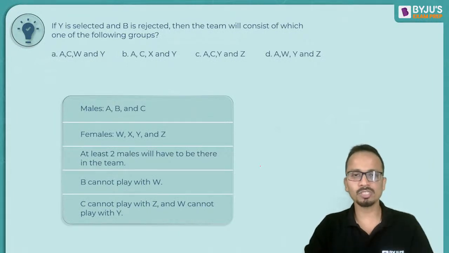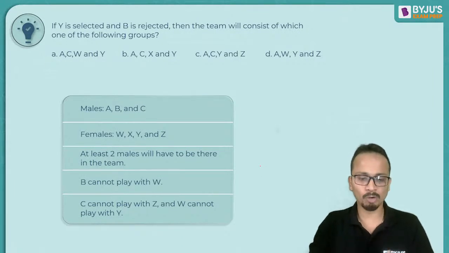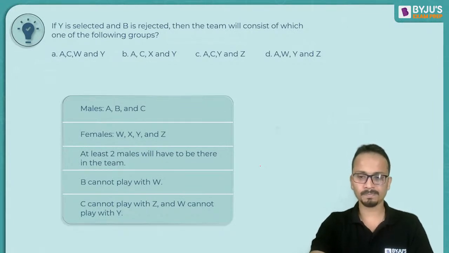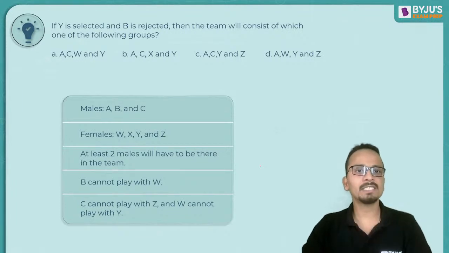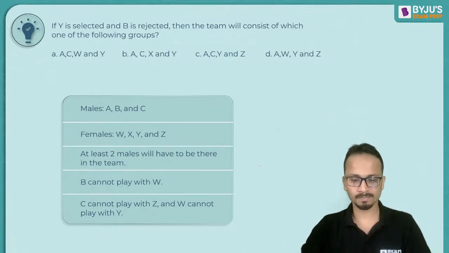So you can use these conditions and determine the answer.